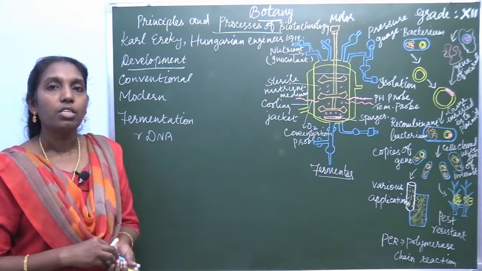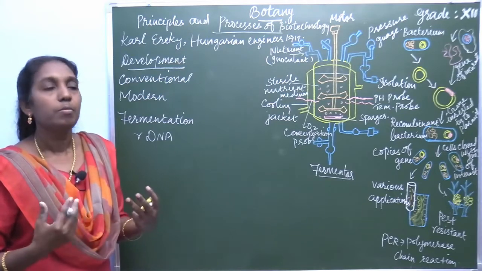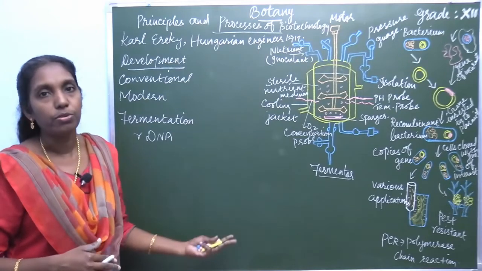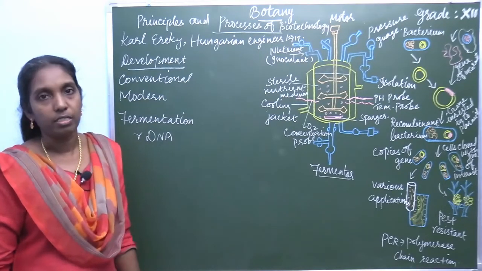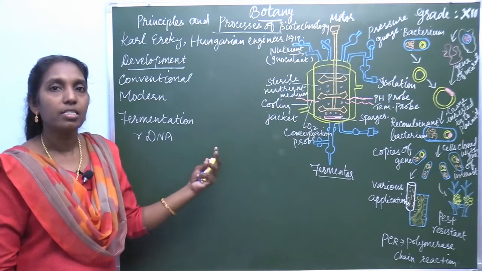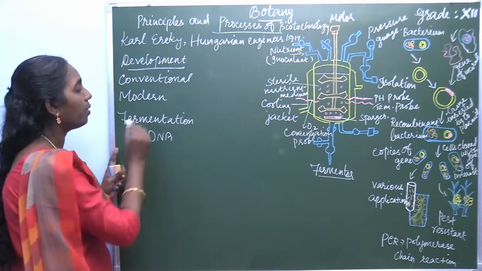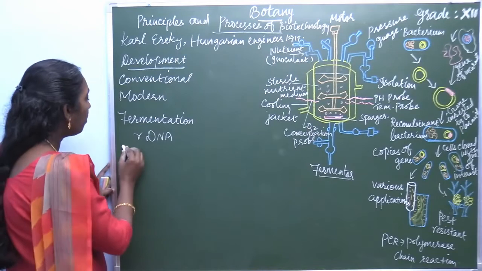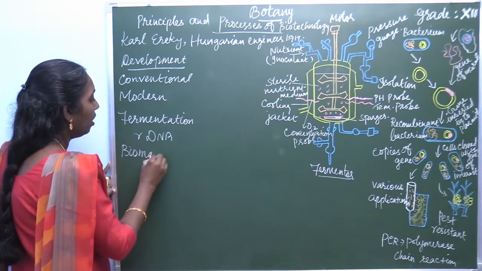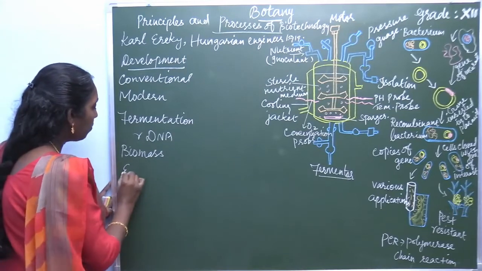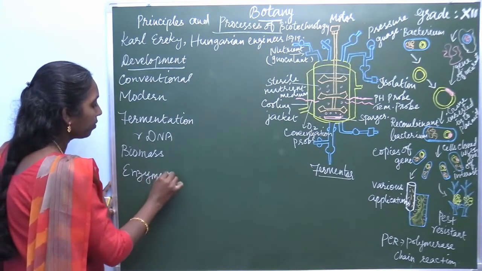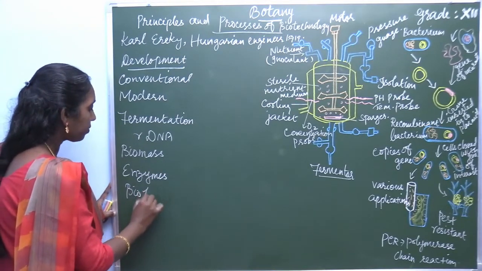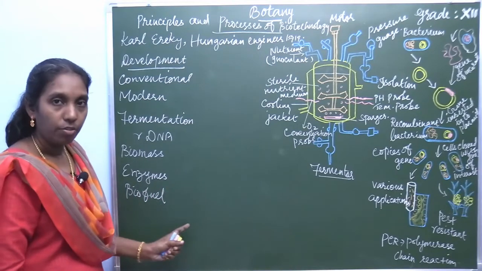Nowadays this biotechnology is a billion-dollar business. Many products are produced by this biotechnology. What are the different processes and where is it mainly used? The first process is fermentation. The very important and foremost process is called fermentation, along with the preparation of biomass, biomass production, production of enzymes, and production of biofuel.